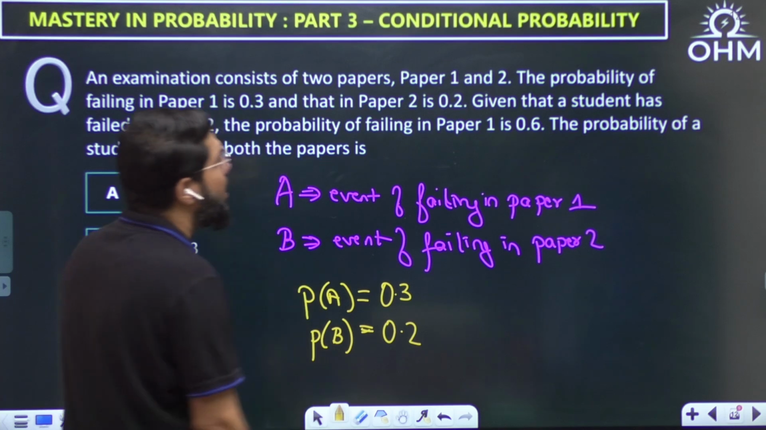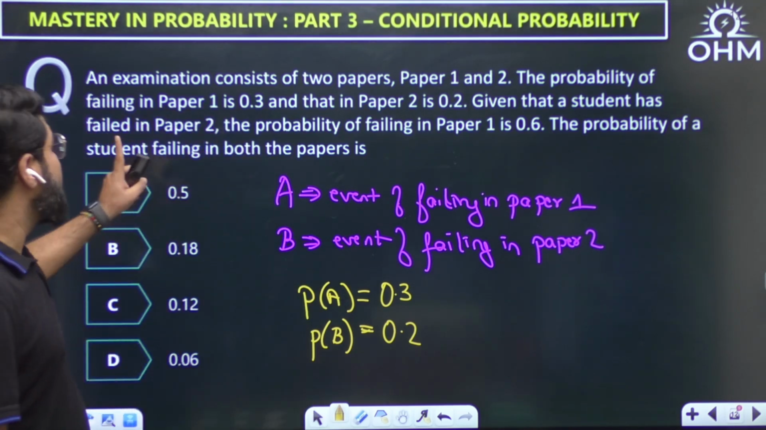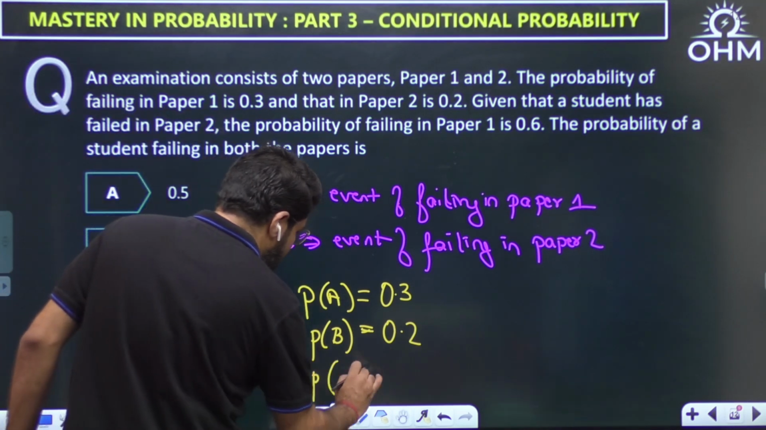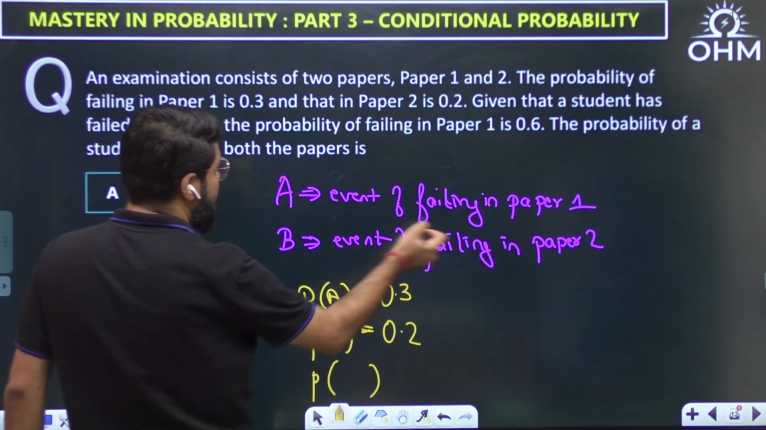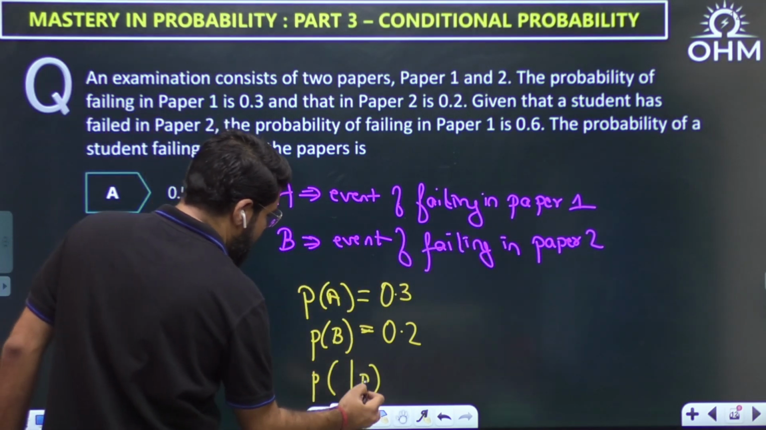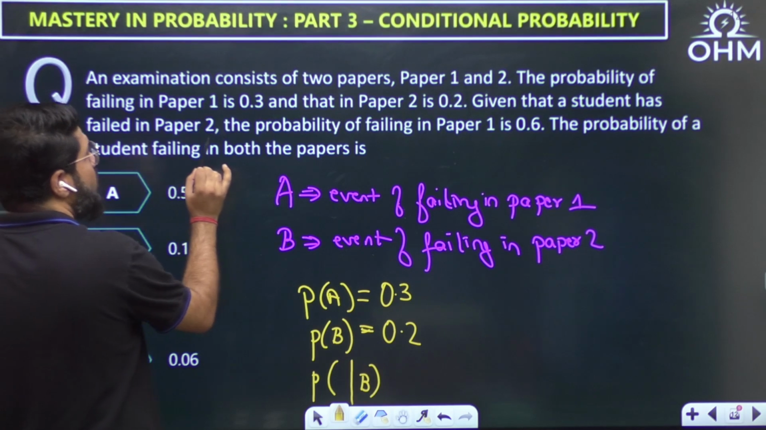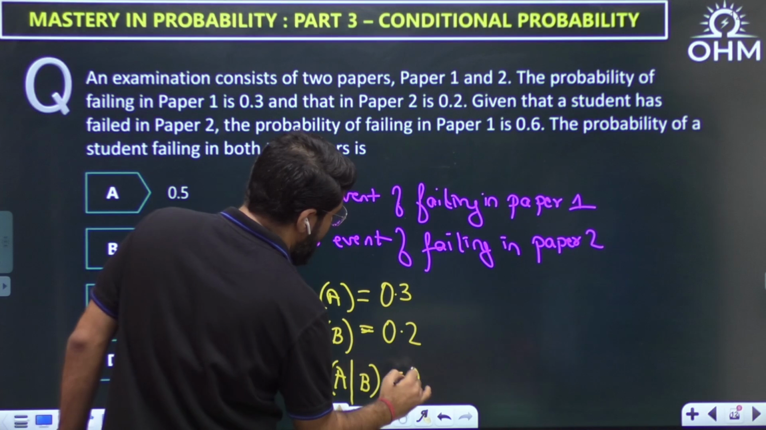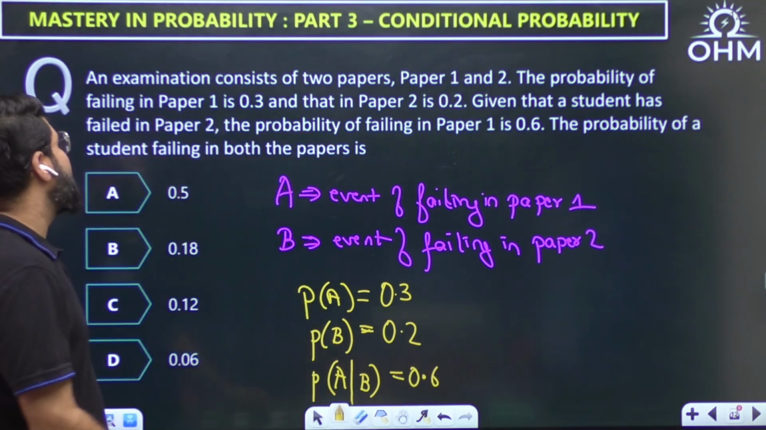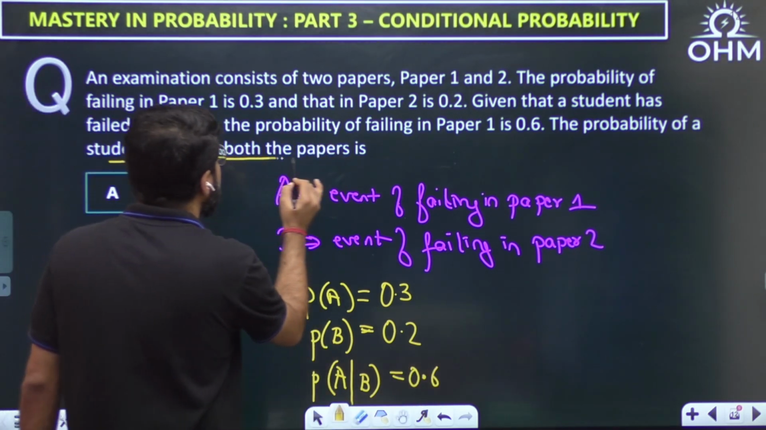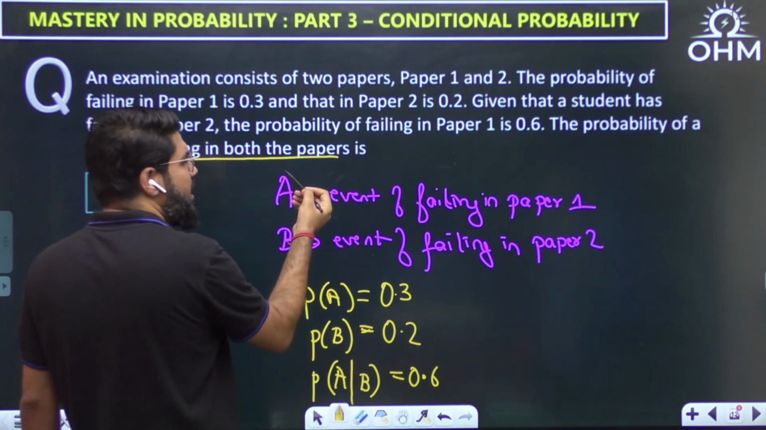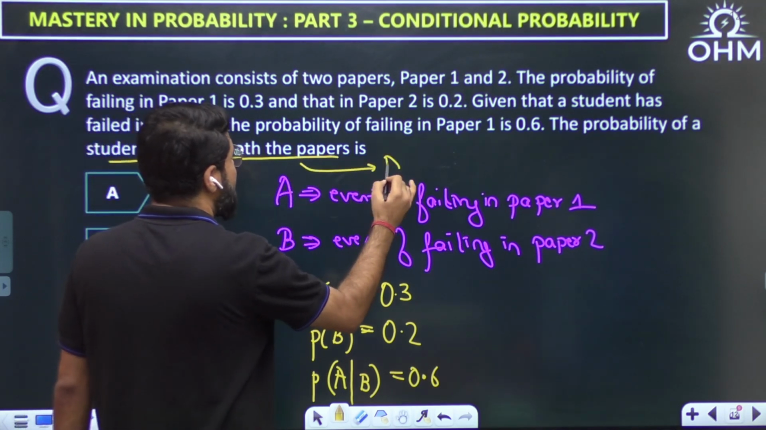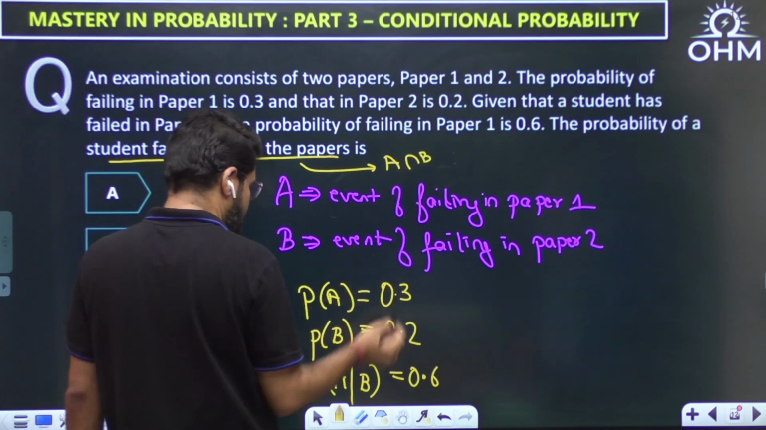Now, given that a student has failed in paper 2, now see which event is given. Given that a student has failed in paper 2, that is given the event B. Given that a student has failed in paper 2, probability of failing in paper 1, that is event A, is 0.6. What is the probability of student failing in both the papers? Failing in both the papers means failing in paper 1 and paper 2, and means intersection. So this is about A intersection B.